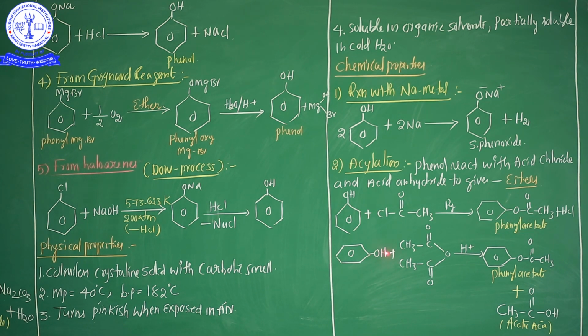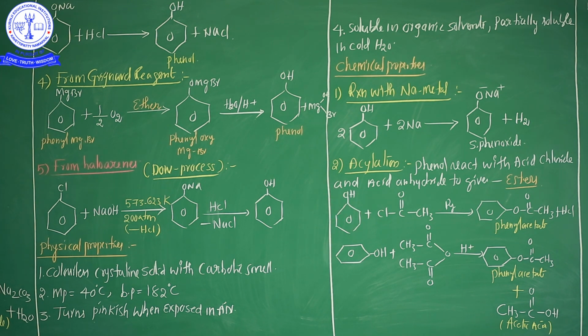Okay? After that, the second one: see here, phenol treated with acetic anhydride. This is the acetic anhydride, CH3C double bond O, CH3C double bond O. Both of them combined together, and finally phenyl acetate is formed. Additionally, acetic acid is also formed. Okay? This is the second chemical property of phenol.